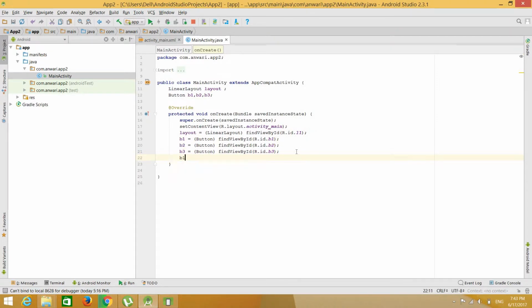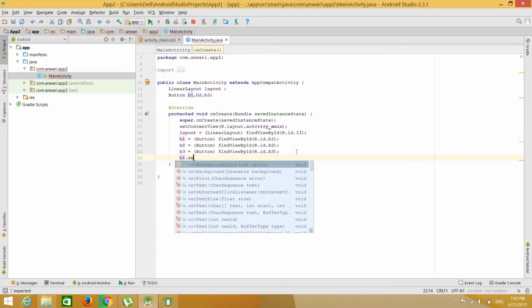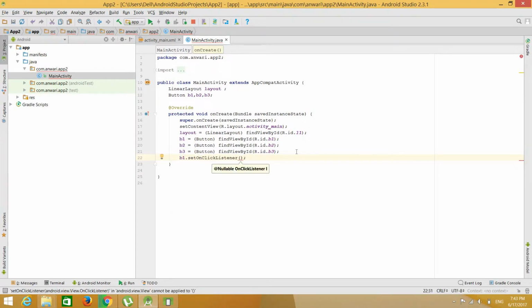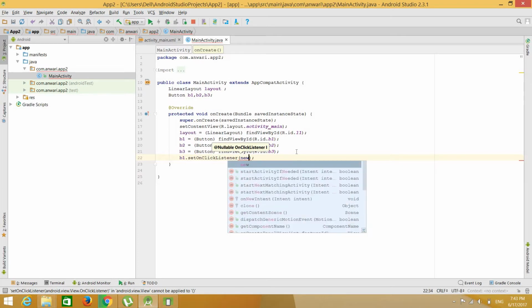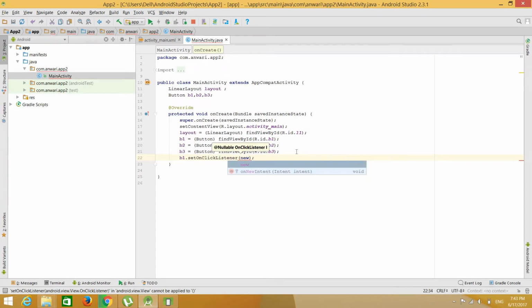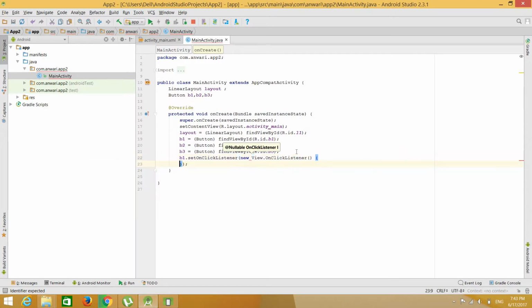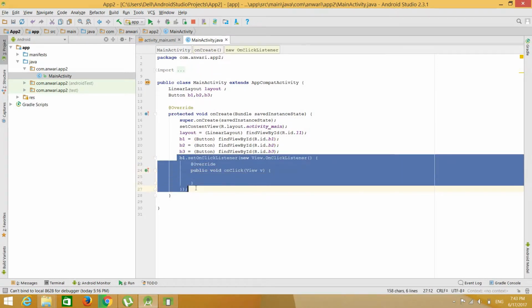So like b1 dot set on click listener. This is a listener, actually. New onClick listener. This is anonymous class for that, and there is a method onClick method. So when on this button someone clicked, so this block of code will be executed.